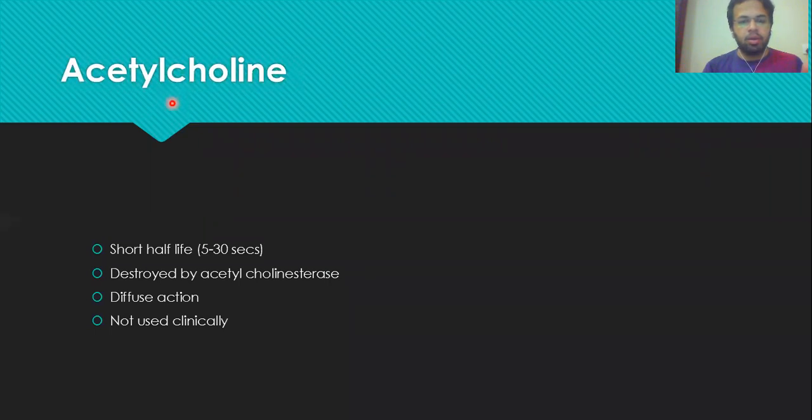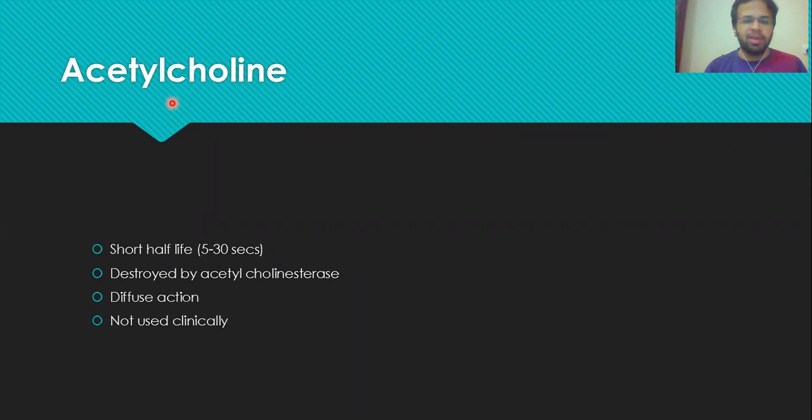And also, if that acetylcholine is able to pass to the extracellular fluid, another enzyme is present over there to degrade it. So acetylcholine is degraded by the enzymes in the blood and also in the extracellular space. So it is destroyed in seconds.